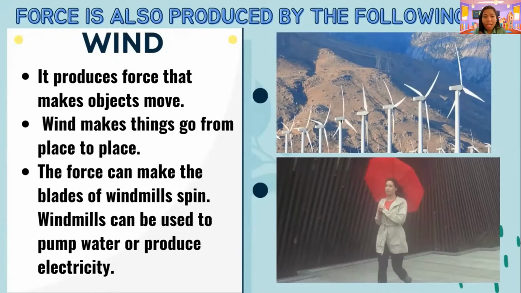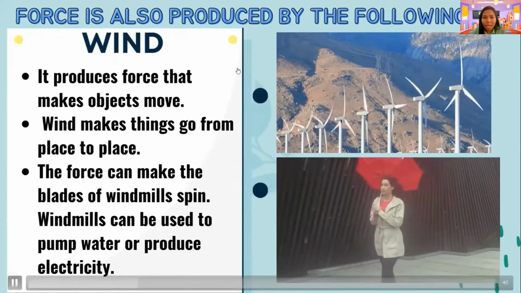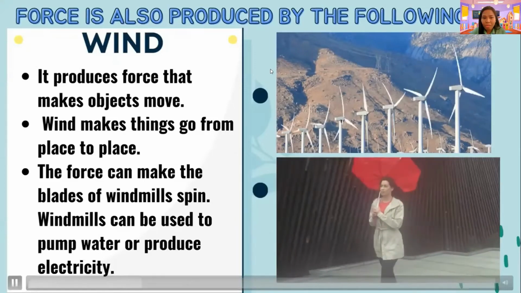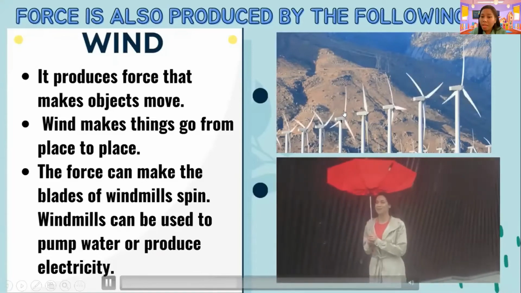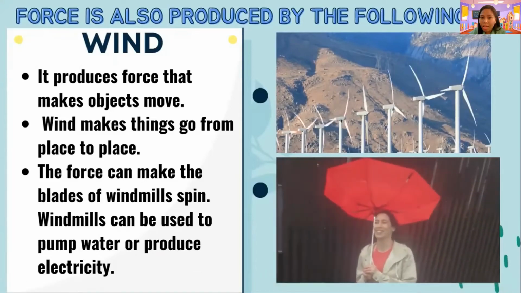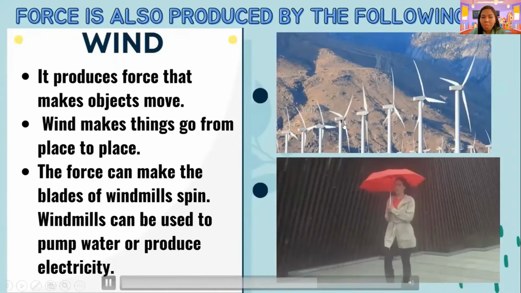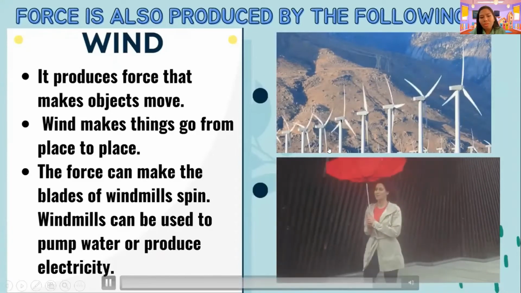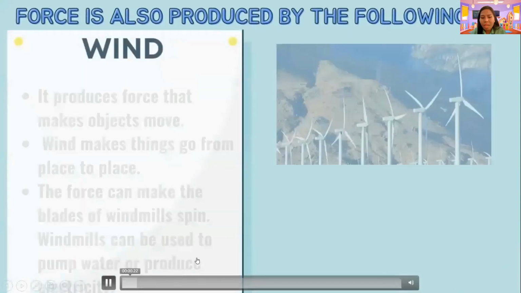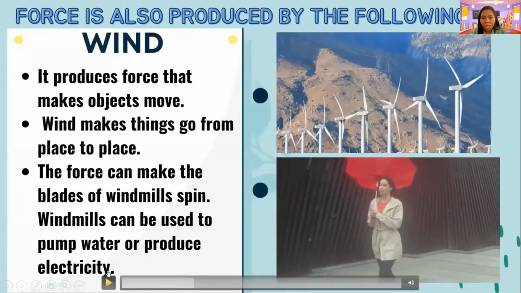Yes po. And the force can make the blades of the windmills spin. Look at the windmills here, grade 1. Because of the wind, what is happening to the windmills? The windmills spin. Windmills can be used to pump water or produce electricity. So look at this girl as well.